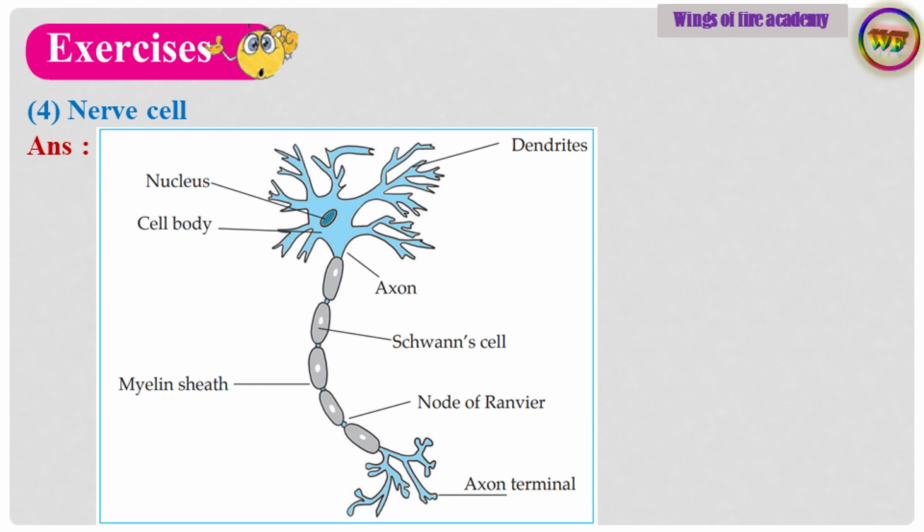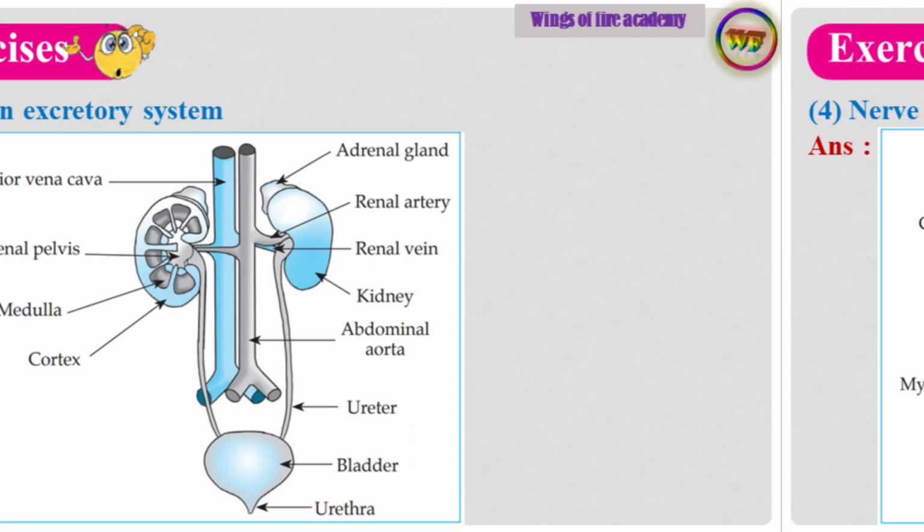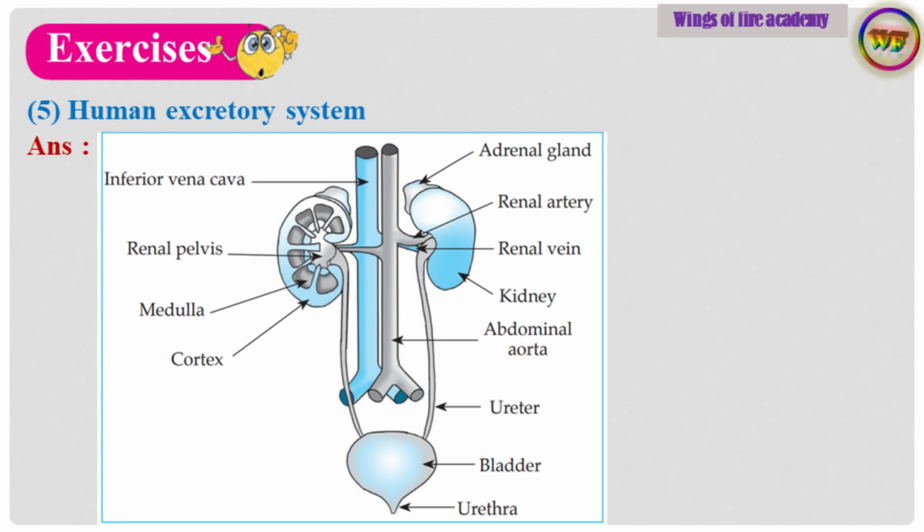Answer. Diagram is given directly. Sub-question 5. Human excretory system. Answer. Diagram is given directly.